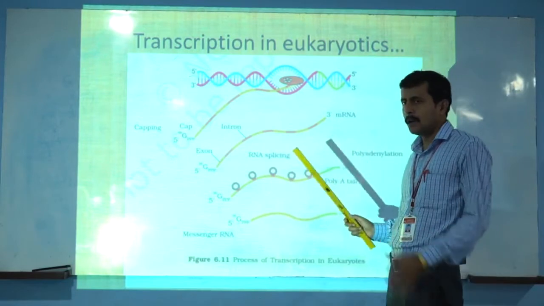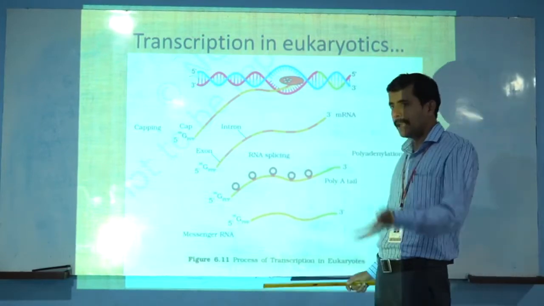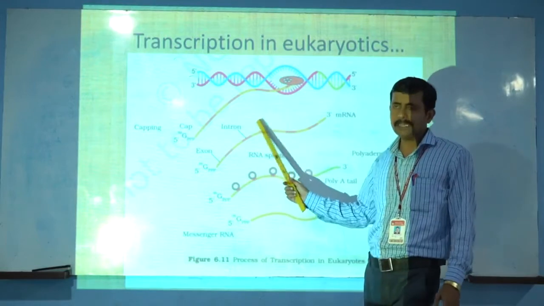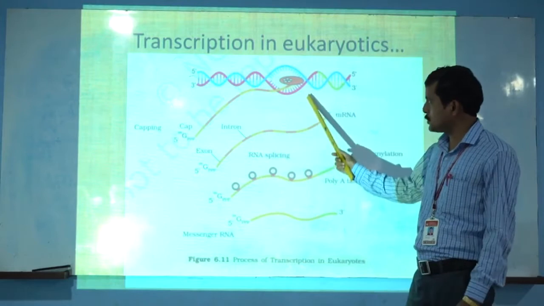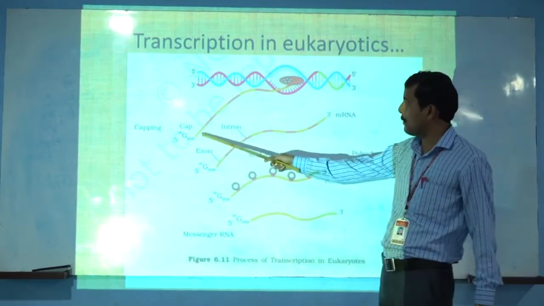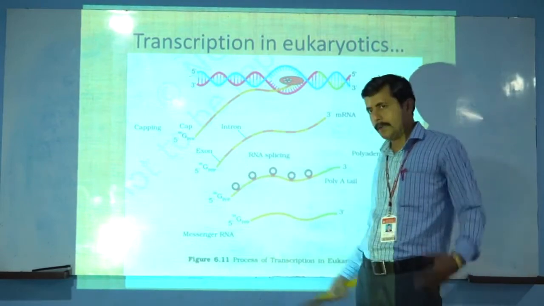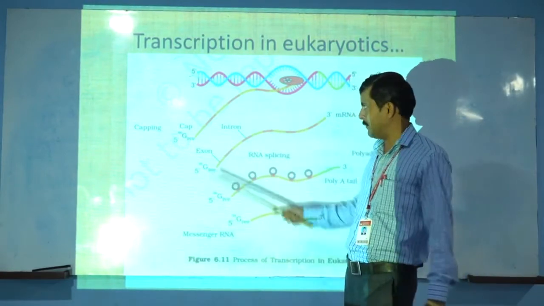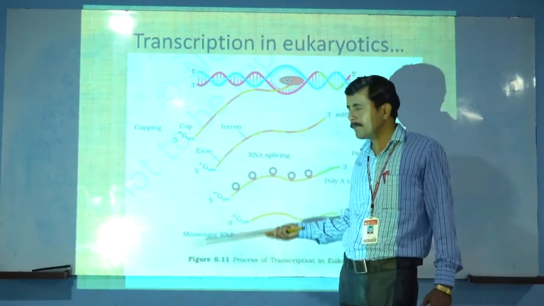Here one piece of coding information from the DNA is present, so it is a monocistronic unit. This piece of RNA has two different kinds of parts, which we discussed yesterday: exons and introns.